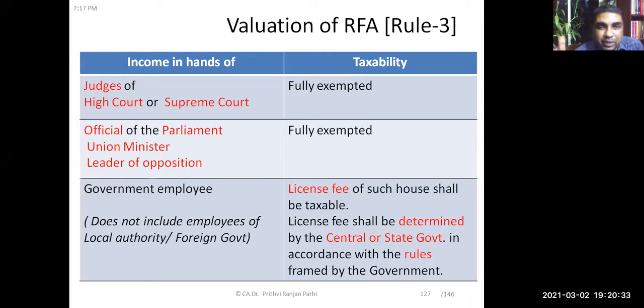You see, here it is fully exempt, and for government employees, the license fee shall be the value of the perquisite. The license fee shall be determined by the central government in accordance with the rules framed by the government. This is how license fees are determined.